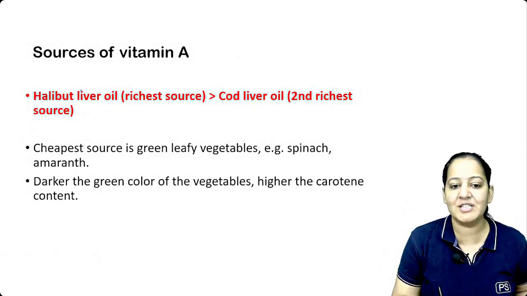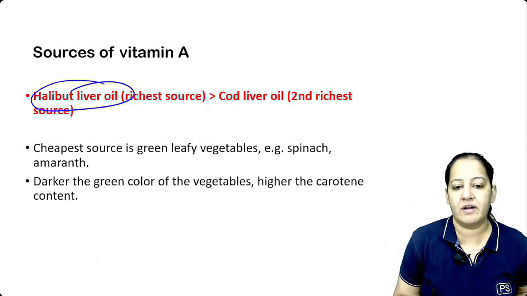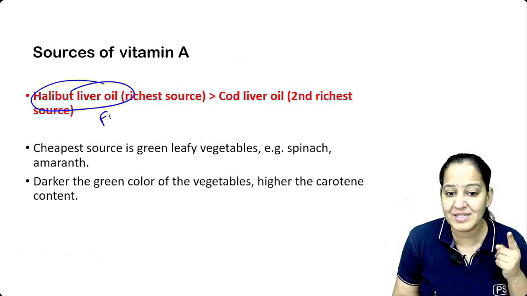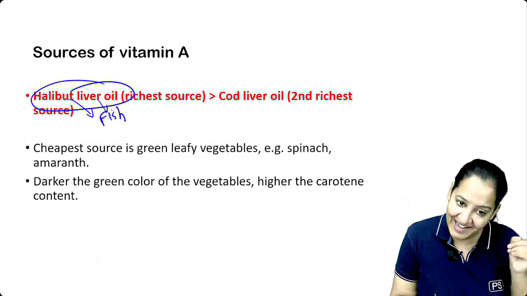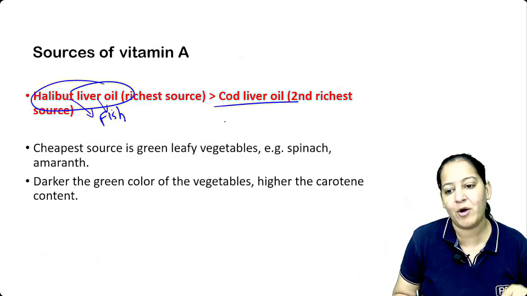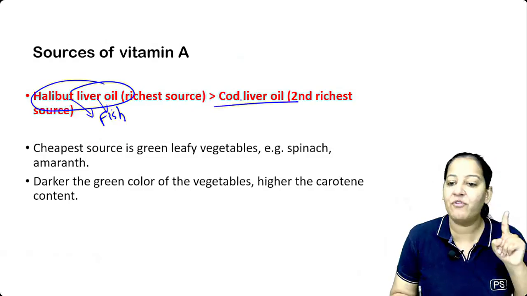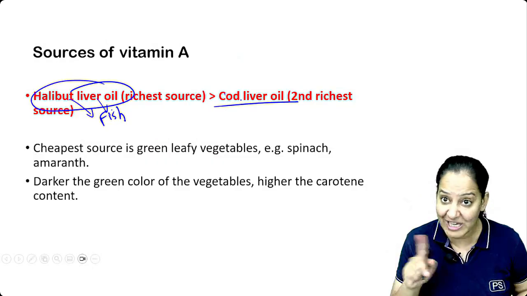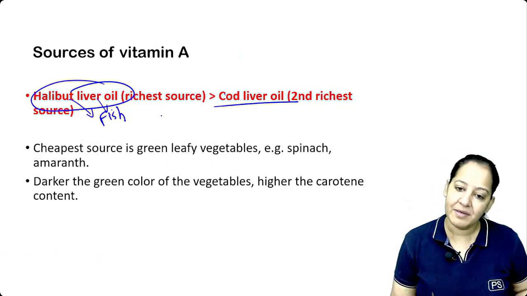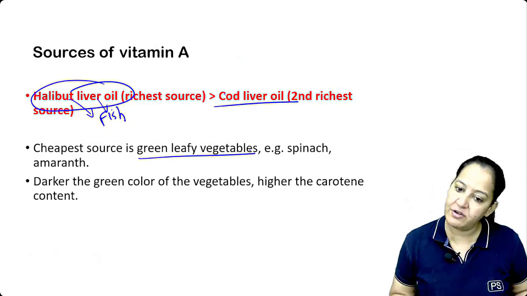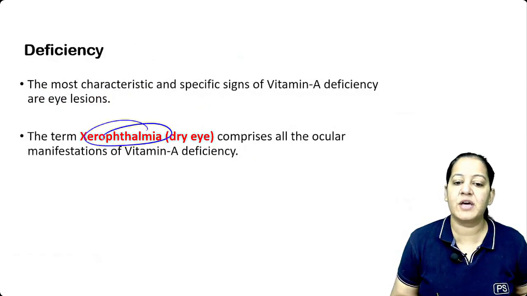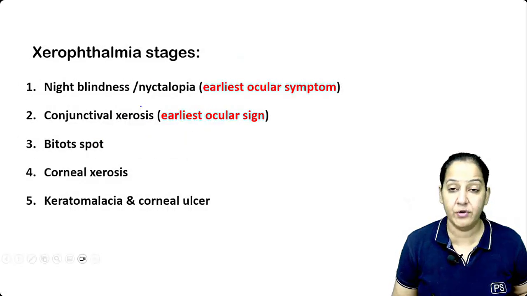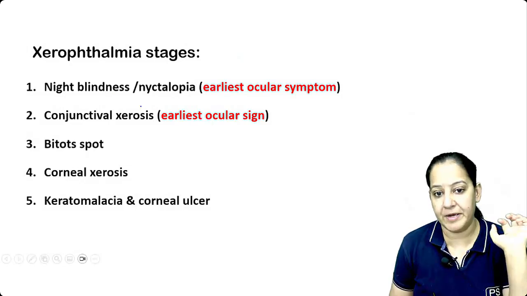What is the source? It is maximum present in halibut liver oil. Halibut is the name of a fish. Inside that liver, vitamin A is present, followed by cod liver oil. Cod is also a fish. Please learn the sequence: halibut followed by cod liver oil. But this is non-veg. In the veg, it is present in green leafy vegetables. Deficiency leads to xerophthalmia. In ophthalmology you will also read that there are 5 stages in xerophthalmia.